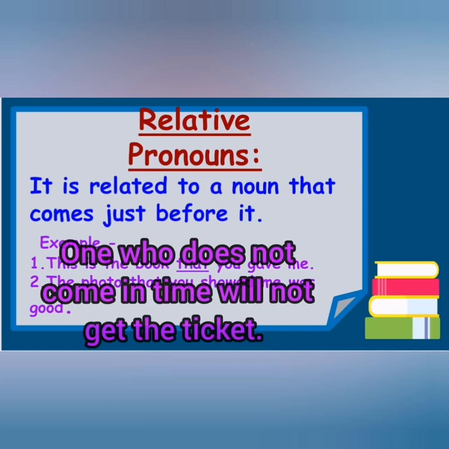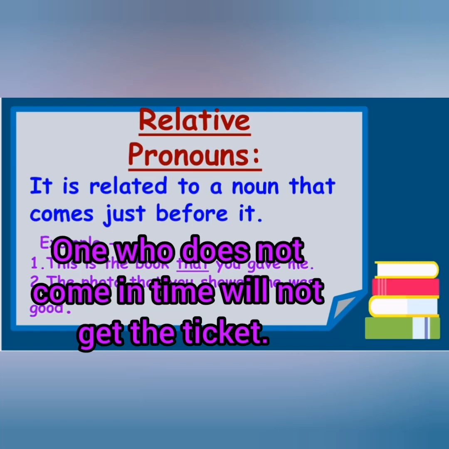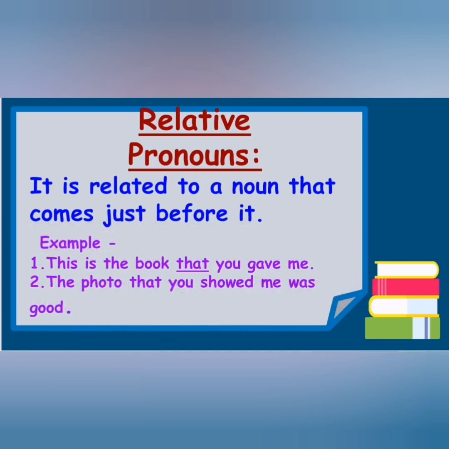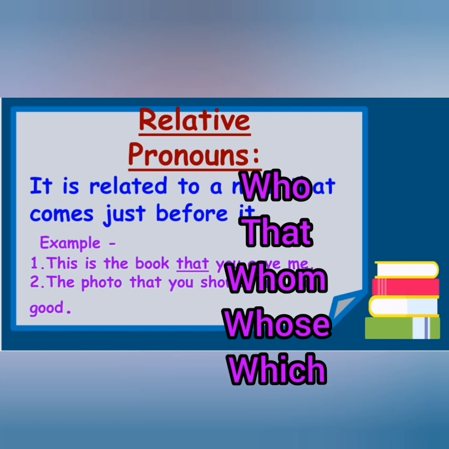One who does not come in time will not get the ticket. Now one means singular, so here we are using who. One is here a noun, in general we are talking about. So some of the relative pronouns are who, that, whom, whose, which, where we can relate something.